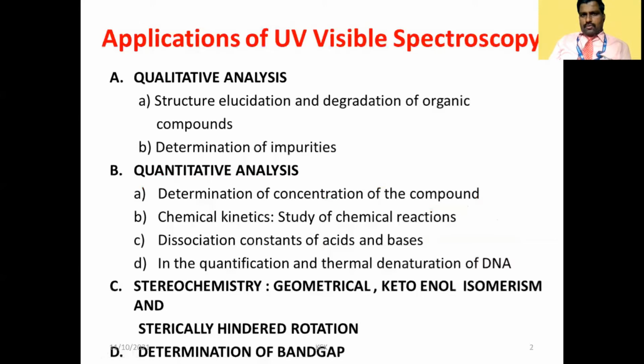Applications of ultraviolet visible spectroscopy. These are the important applications of UV visible spectroscopy. First one is qualitative analysis. Second one is quantitative analysis, then stereochemistry, and determination of band gap. Okay, four important headings. Within this, we are going to see the subclassification of these applications. For each one, we will see an example.